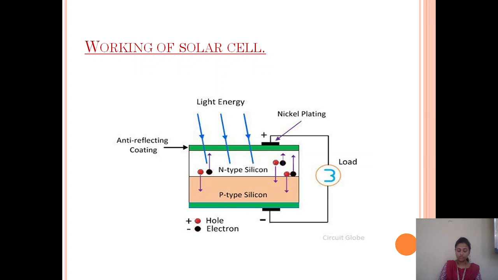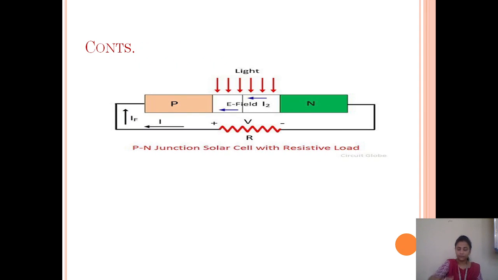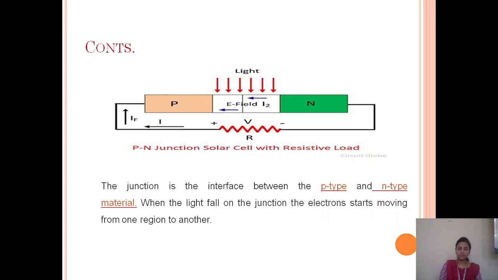These layers are joined to form a p-n junction. The junction is the interface between the p-type and n-type material. When the light falls on the junction, the electrons start moving from one region to another. So this is the way your solar cell works.